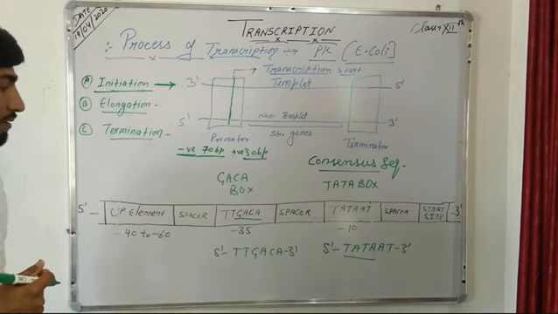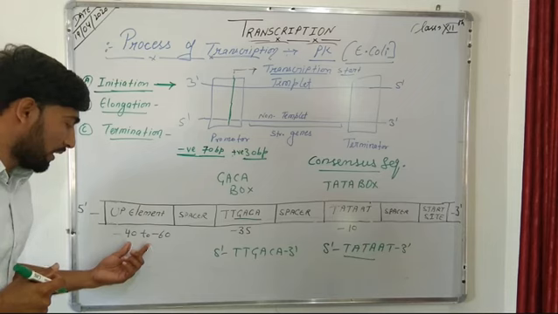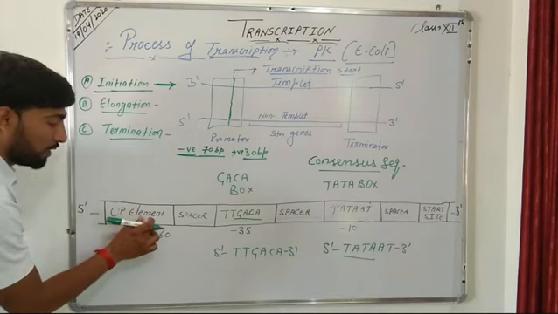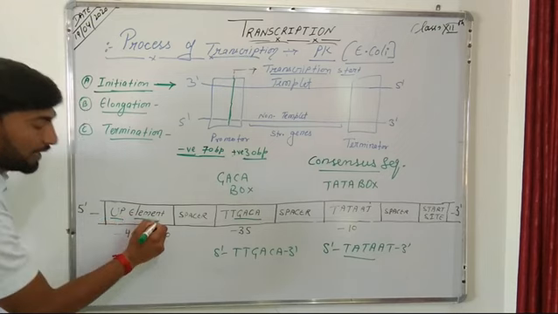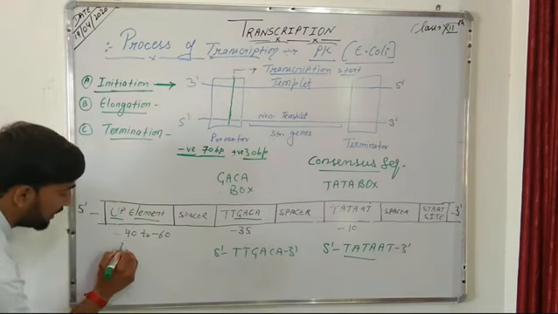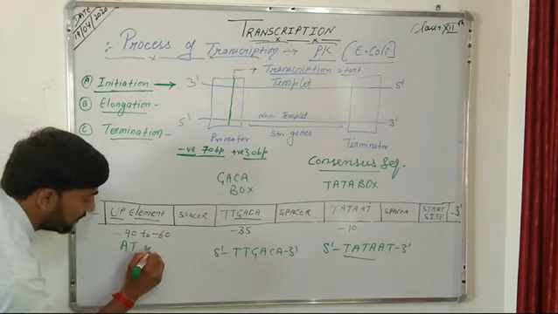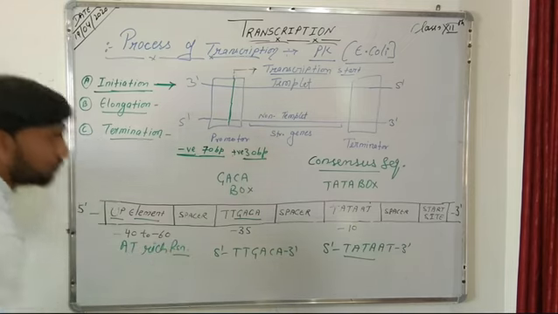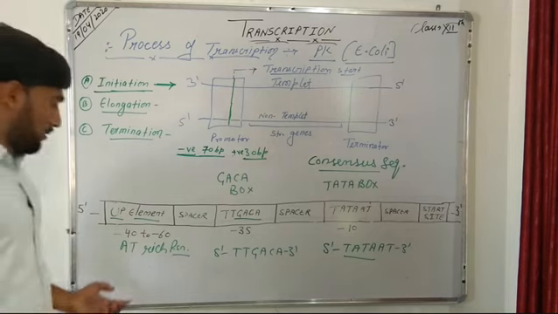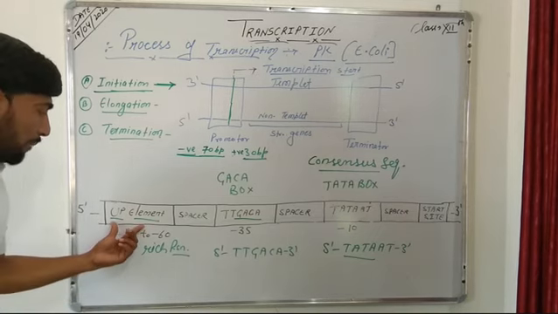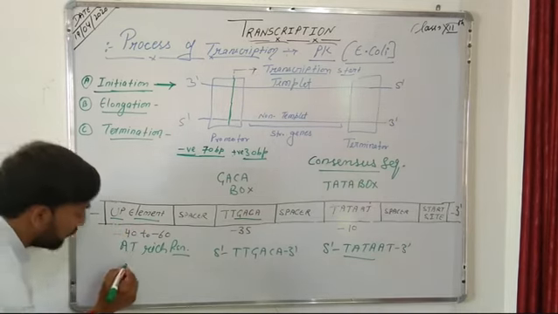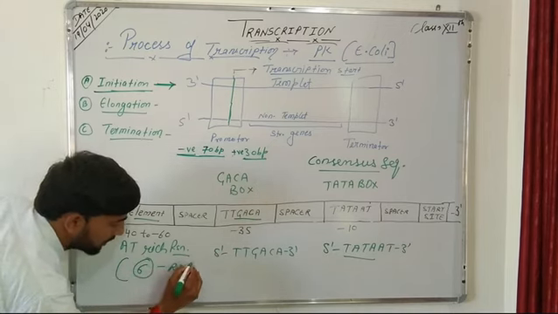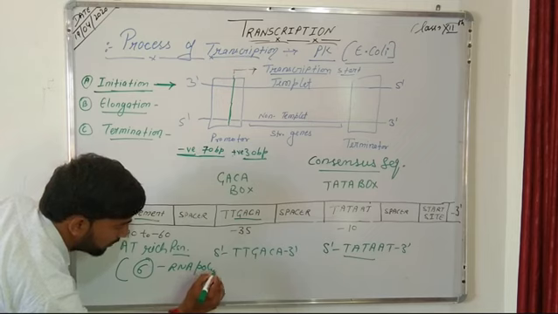Another such sequence, present in the minus 40 to minus 60 region, is known as the UP element, that is the upstream element, and it is an AT rich region in the promoter. This upstream element is the region where the sigma subunit of the RNA polymerase enzyme binds.